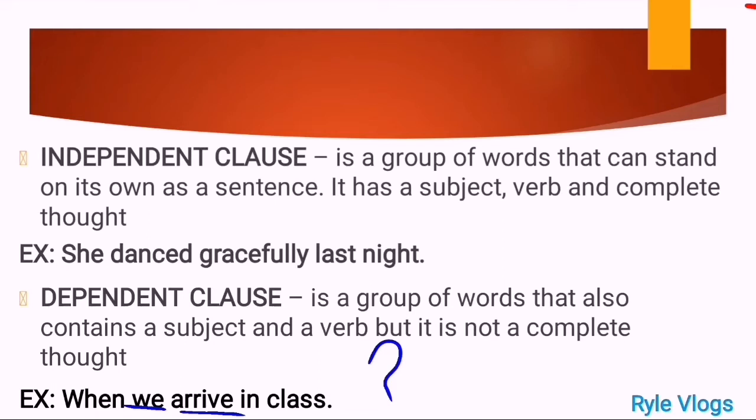When we say independent clause, from its root word independent, you can stand alone. You can stand alone because you are independent. You are complete. You are a sentence. However, in dependent clause, you are going to depend on someone. Depend on other details. Depend on other supporting details to make you complete. So that is the difference between the two.